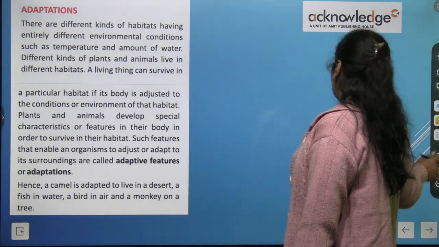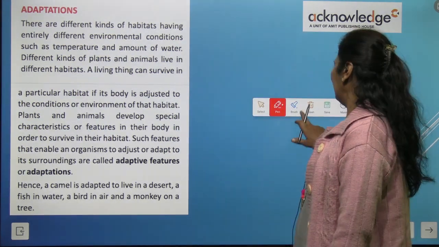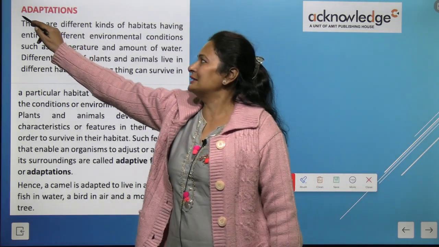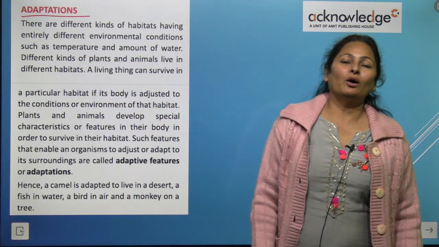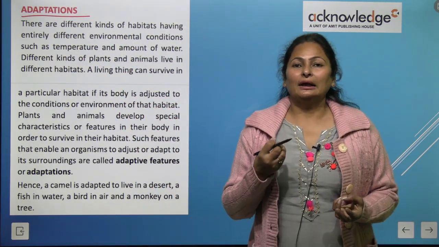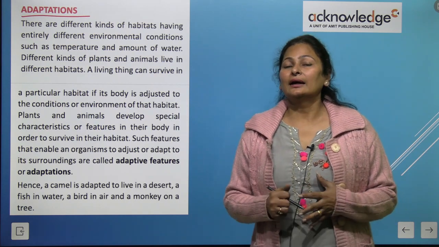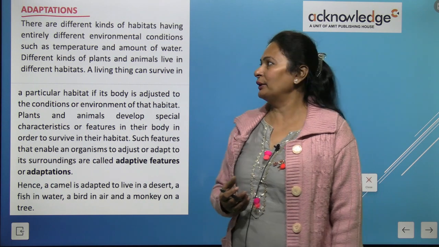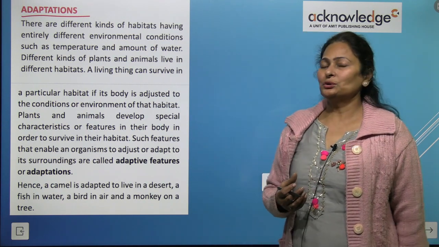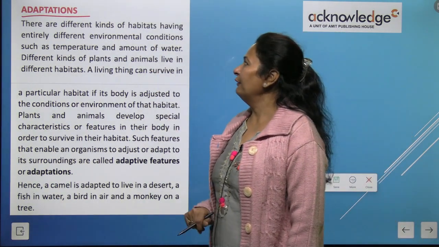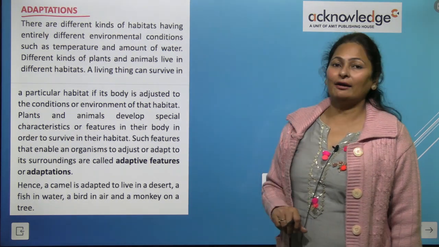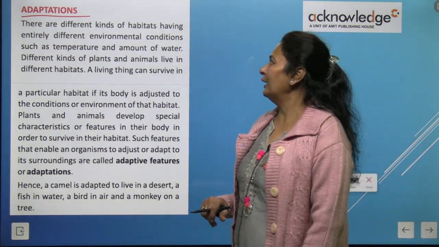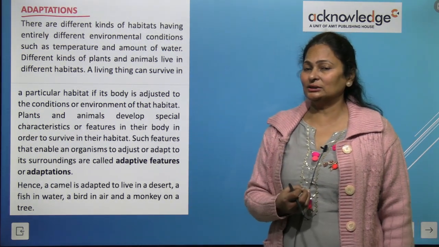First is adaptation. Now what is adaptation? It means survival according to different climatic conditions, right? So we will discuss in detail. Don't worry about it. We'll come to know what it is. There are different kinds of habitats having entirely different environmental conditions.